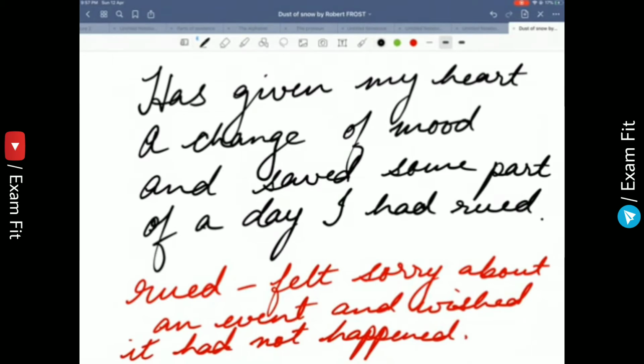So, how does the incident actually help him? The poet was not in a good mood, he was in a gloomy mood, but the falling snowflakes elevated his mood and the rest of the day was saved.